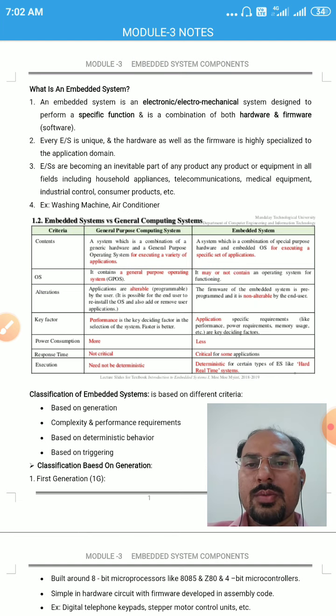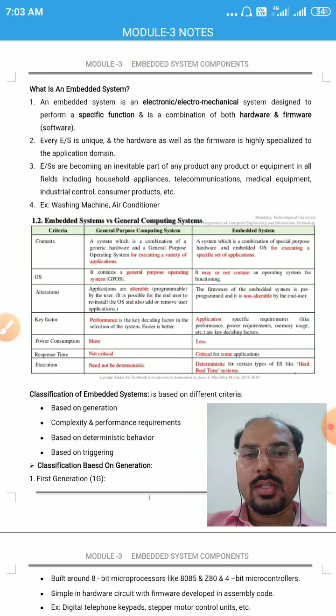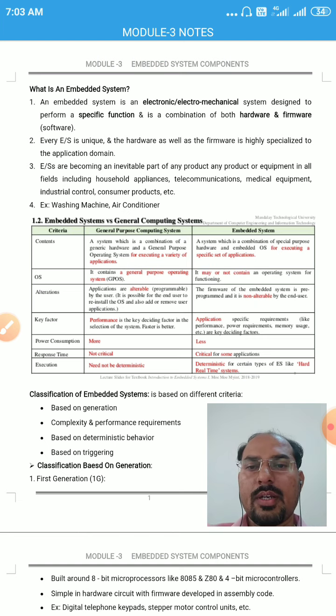General computing system applications are alterable, that can be changed by the user, whereas the embedded system applications are non-alterable, which means the application cannot be changed by the user. The key factor in the general computing system is the performance, whereas the key factor in the embedded system is the application. Power consumption of general computing systems is more, whereas it is less for embedded system.